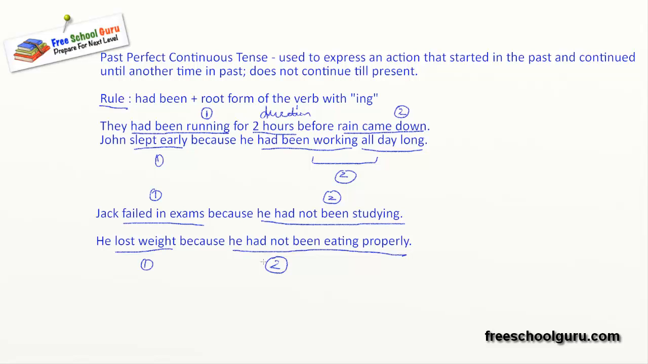So I hope it makes sense now, right? Very easy to understand. If you understand the progressive nature of these events, it's easy to understand how a past perfect continuous would look like, how a present perfect continuous would look like, and how a future perfect continuous or progressive tense would look like, which we will learn tomorrow.